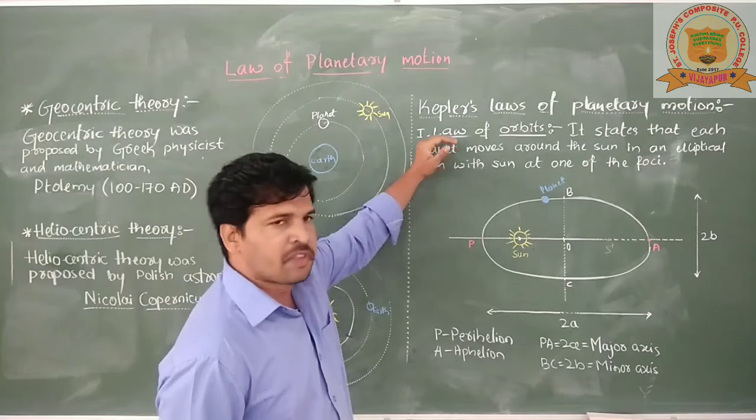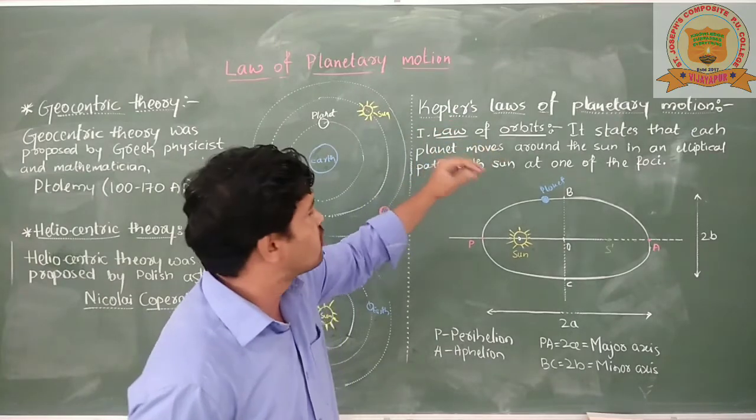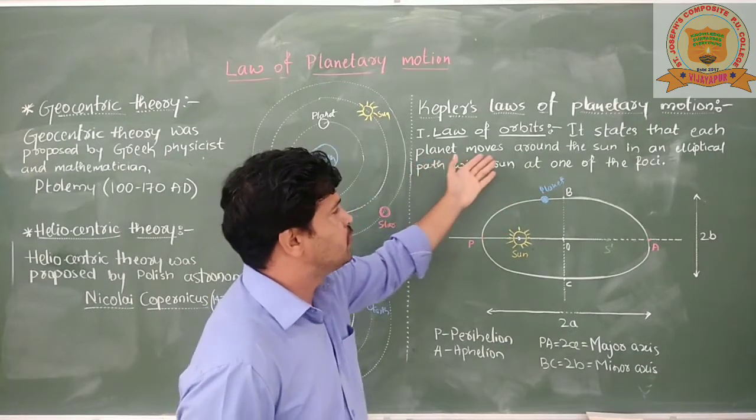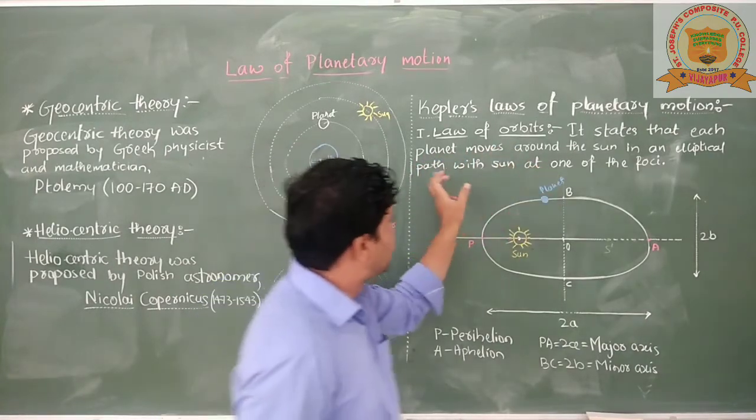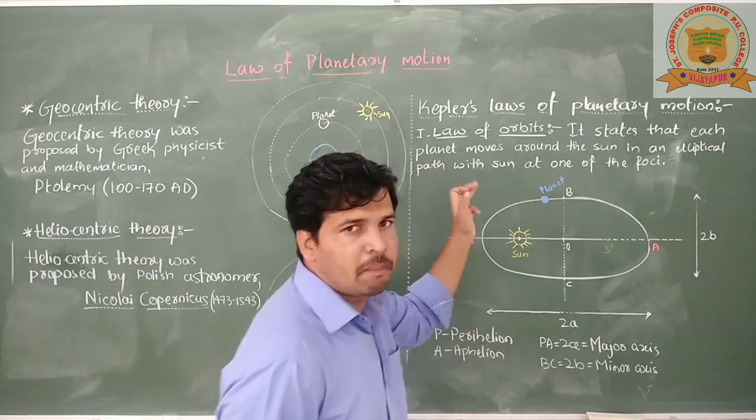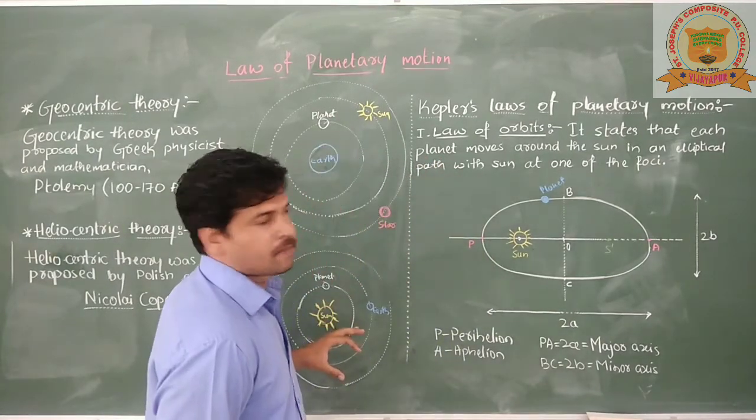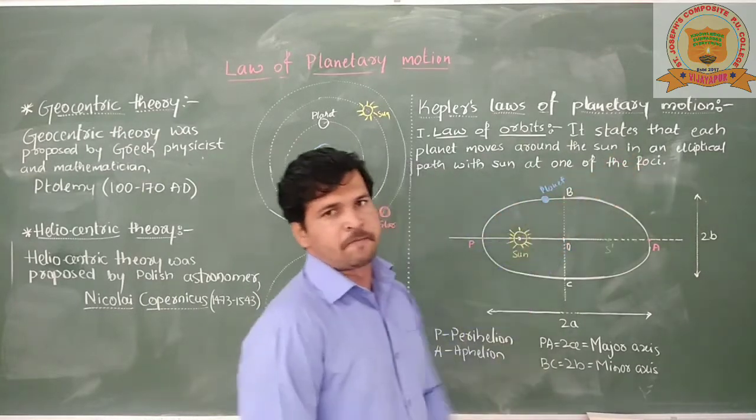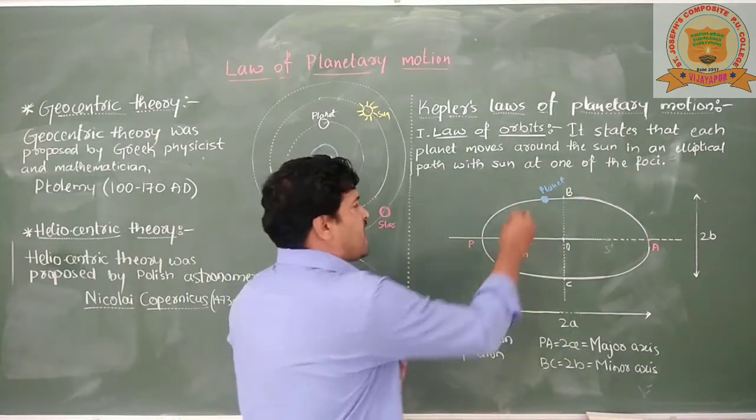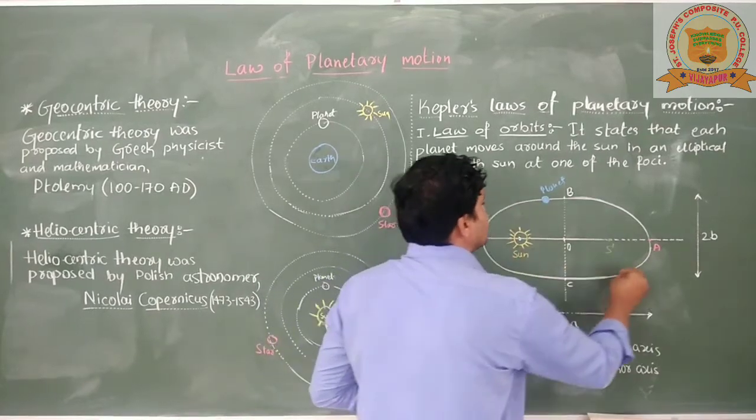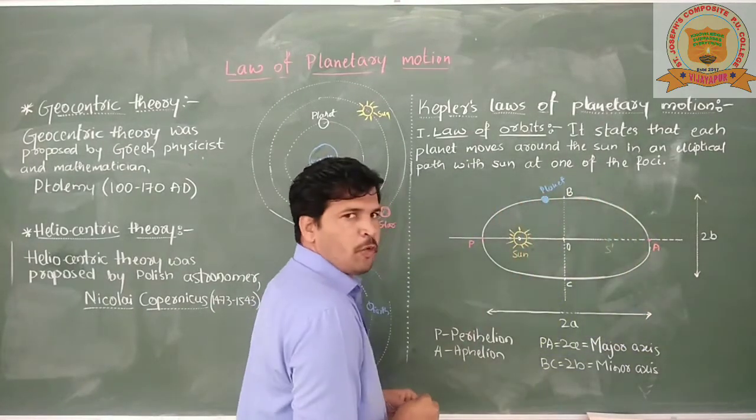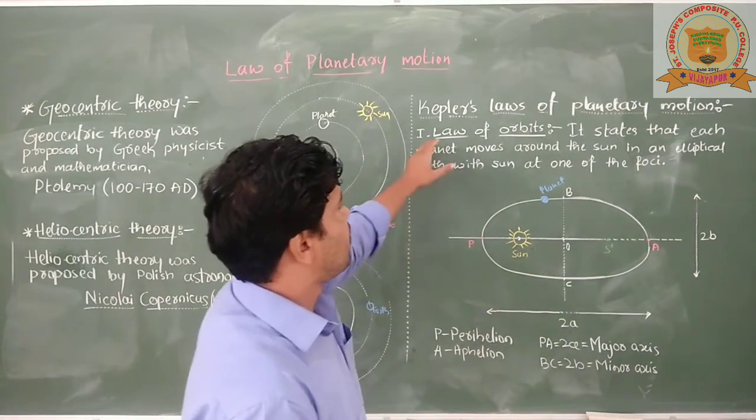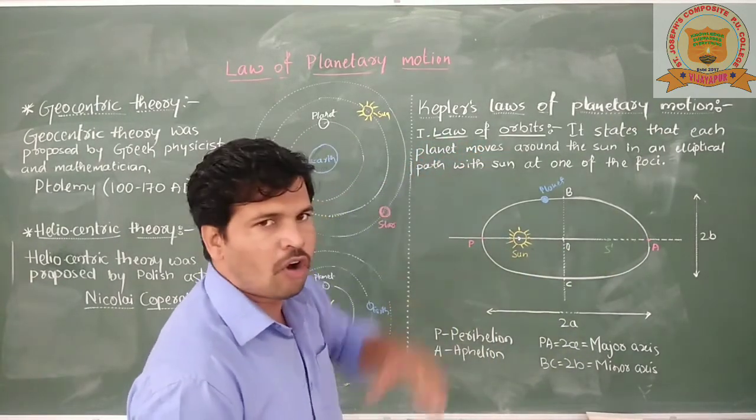The first law of planetary motion, also known as the law of orbits, states that each planet moves around the sun in an elliptical path, not a circular path, with the sun at one of the foci. So the planets are revolving around the sun in an elliptical path where the sun is at one of the foci. This is the first law, also called the law of orbits.